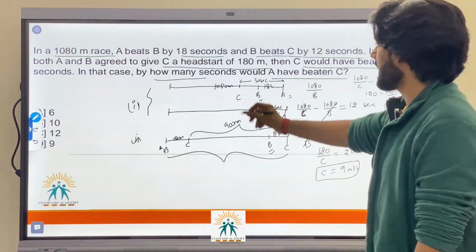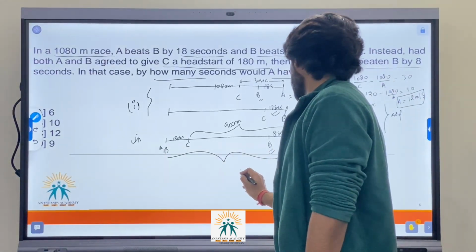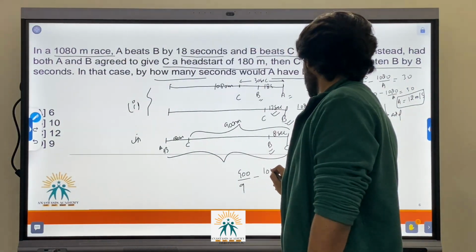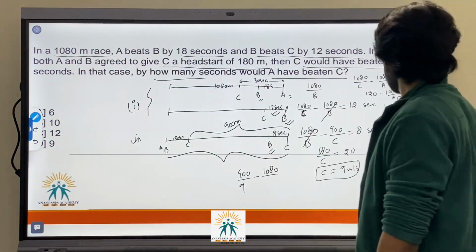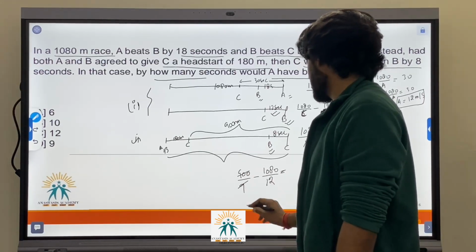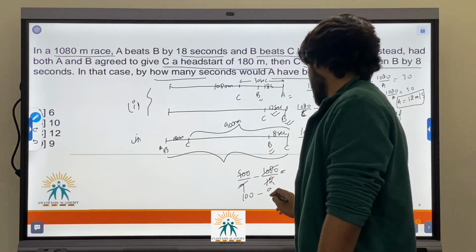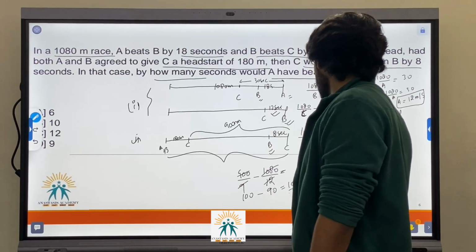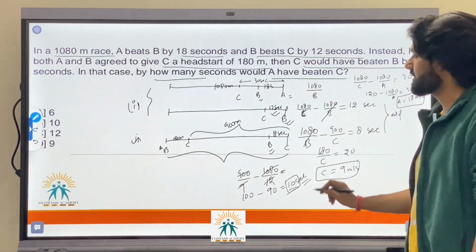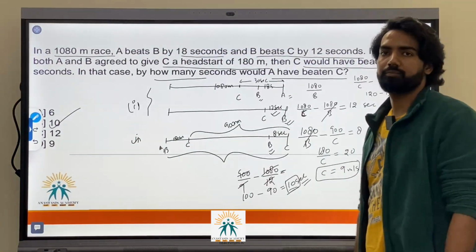Now in this case, by how many seconds would A have beaten C? C will take 1080/9, which is 120 seconds, and A will take 1080/12, which is 90 seconds. What is the difference? So this is 100 and this is 90. So A will beat C by 10 seconds. That's the difference. Among the options, the correct answer is option B, 10. Next question.